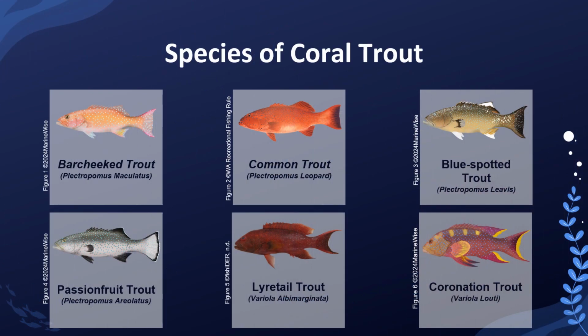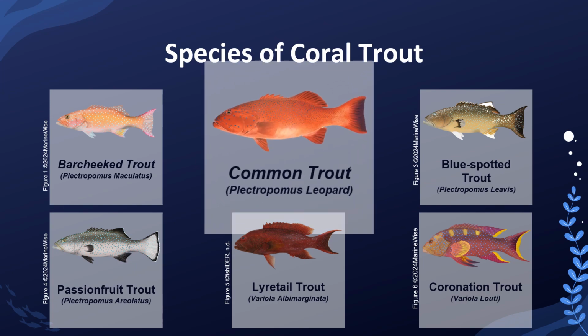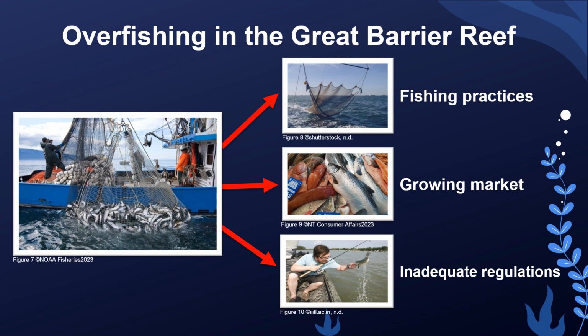Coral trout are native to tropical waters of Indo-West Pacific. In Australia, they can be found in northwestern WA around the north and south of the southern Great Barrier Reef. There are 6 different trout in Australia, however, the common trout is the most widespread species within the Great Barrier Reef. The Great Barrier Reef is facing a significant threat from overfishing, specifically of the common coral trout.